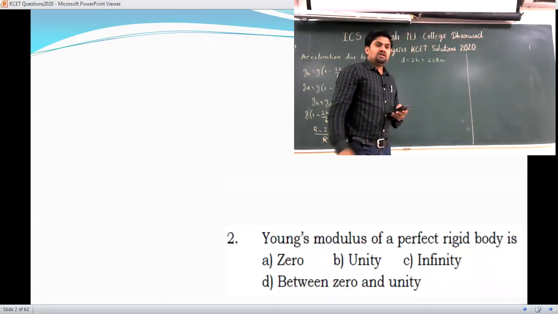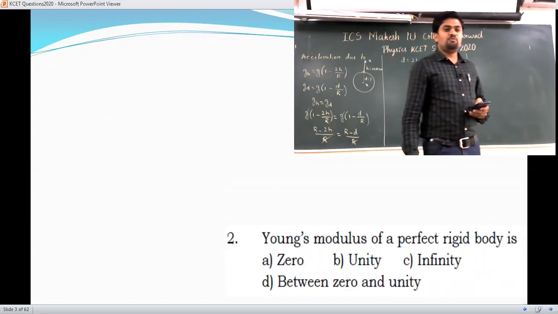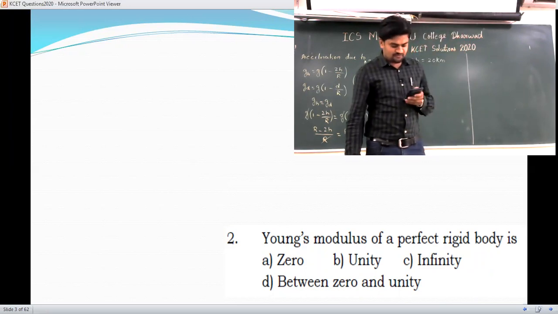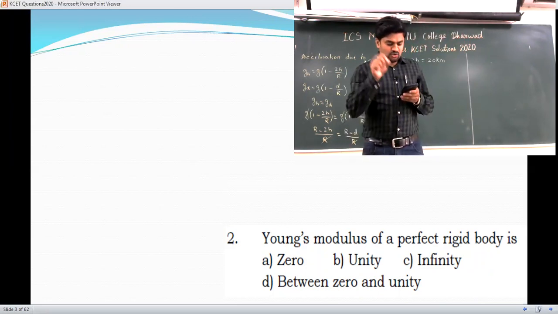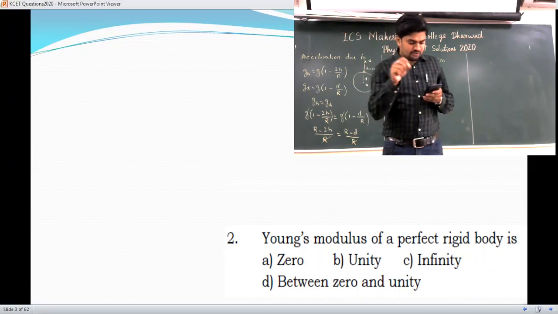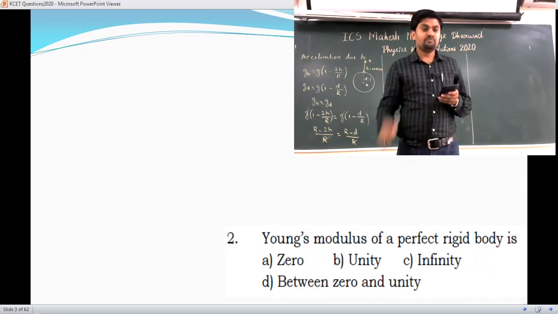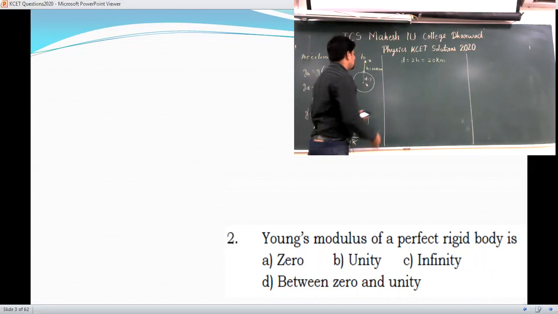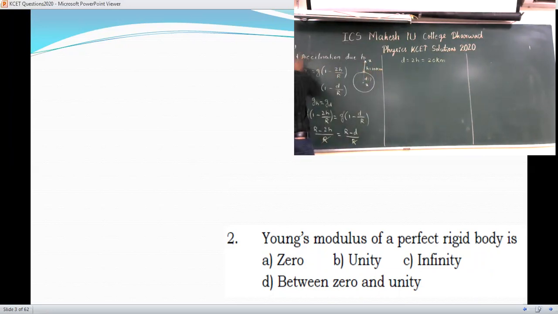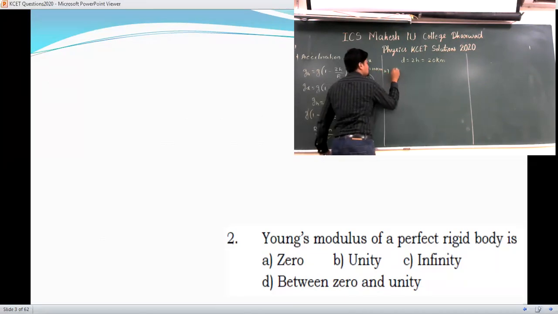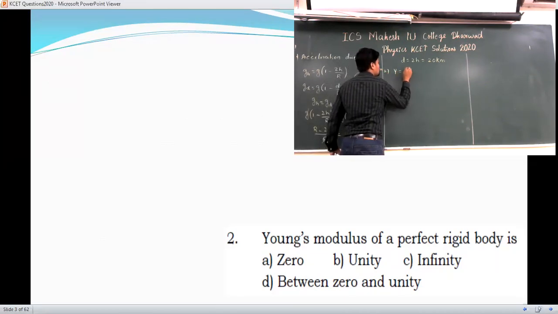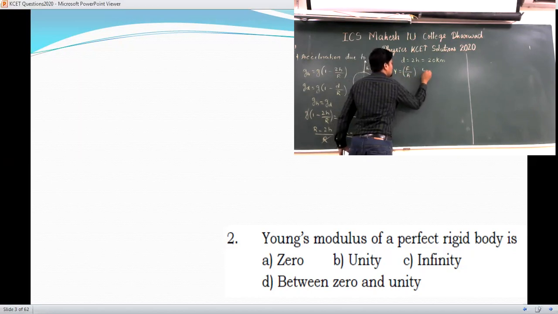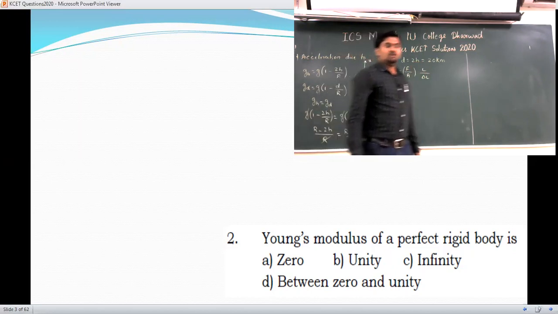See the question. Young's modulus of a perfect rigid body is 0, unity, infinity, or between 0 and unity, they have given. Whenever we discuss Young's modulus, what is the formula we are having? Y is equal to F upon A into L divided by delta L. This is the formula we will use for Young's modulus.